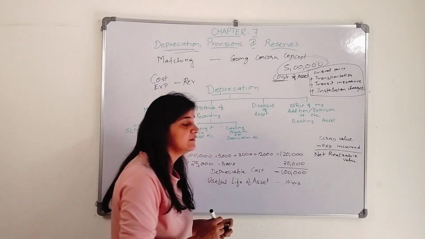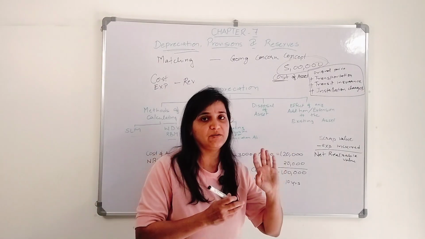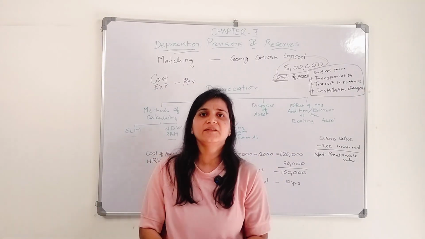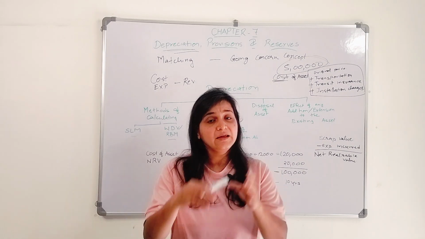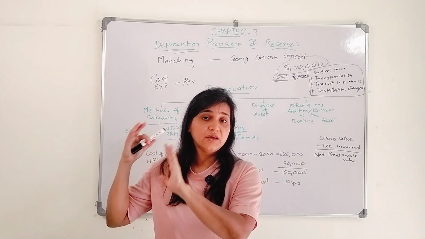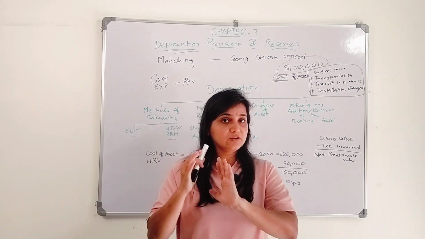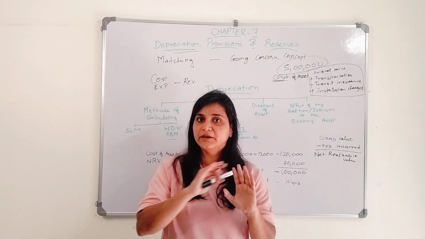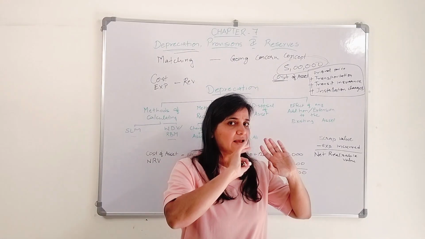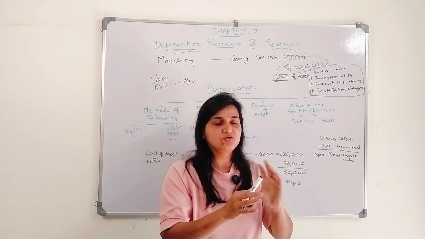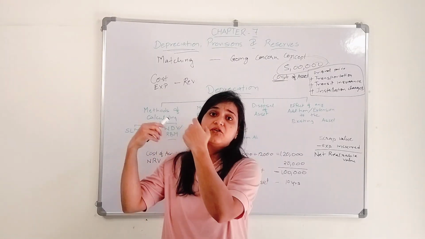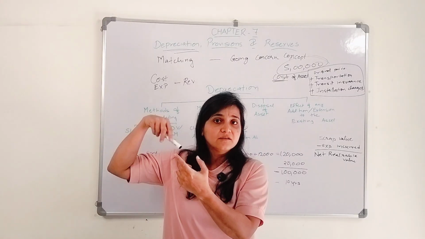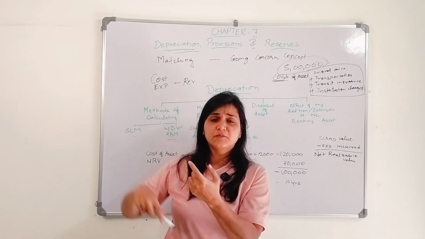For 10 years I am going to use that particular machinery. After those 10 years that machinery will not be of any use to me, even though it may be in working condition, as per certain policies, as per certain rules, I can't use it for more than 10 years. Or even if I use it for more than 10 years, repairs and maintenance expenses will keep on increasing.